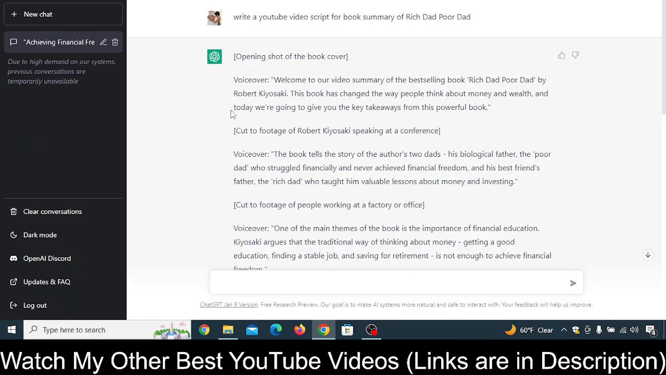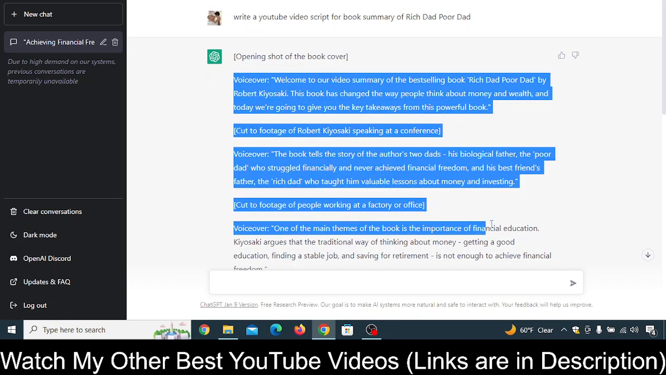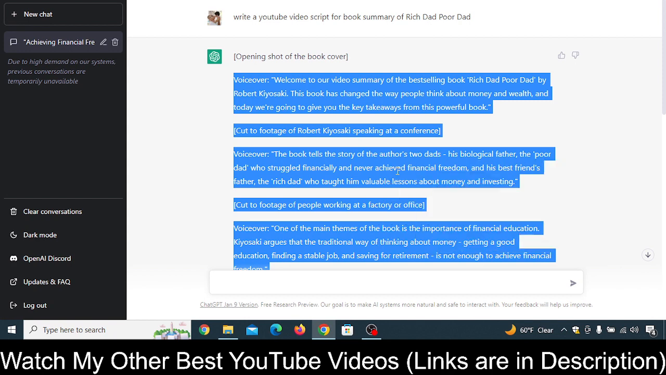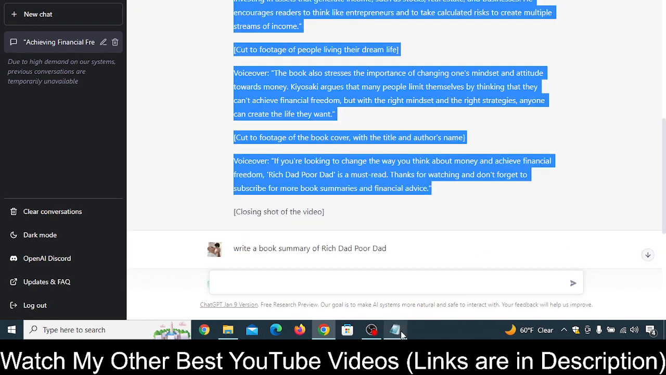So ChatGPT has already written this script. Now you can simply copy it. But you need to notice here that voiceover and things like that are written here, like cut to footage. Even this AI is recommending what we need to do in this particular phase. So you can simply copy all of this script and paste it in your notepad.